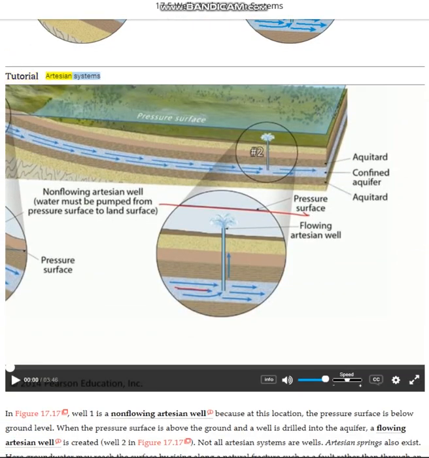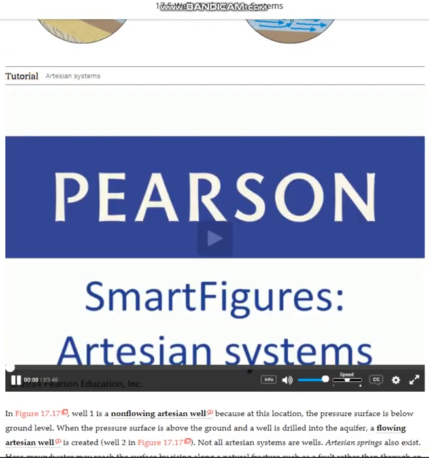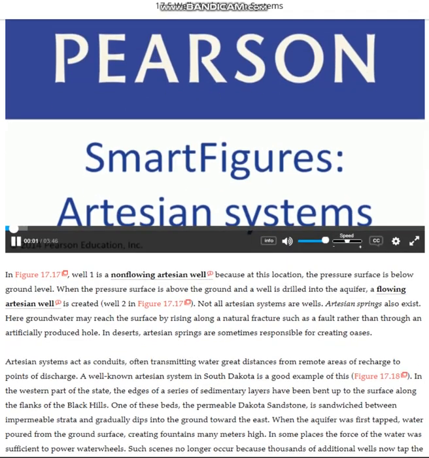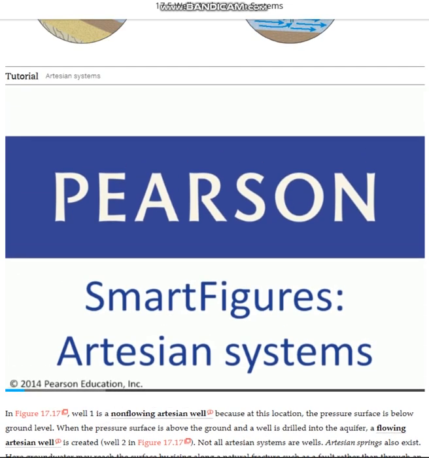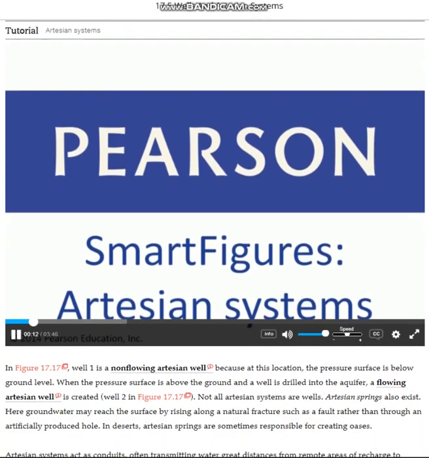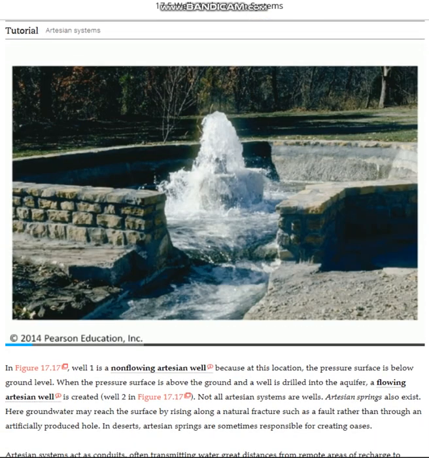Tutorial. Artesian Systems. Hello, this is Callan Bentley. Welcome back for another Smart Figure. After watching this video, you should be able to describe what an artesian system is and distinguish between flowing and non-flowing artesian wells. This is an example of a flowing artesian well.